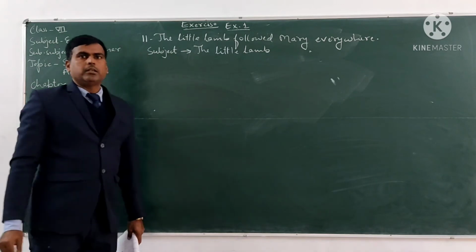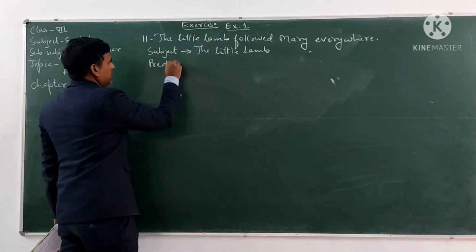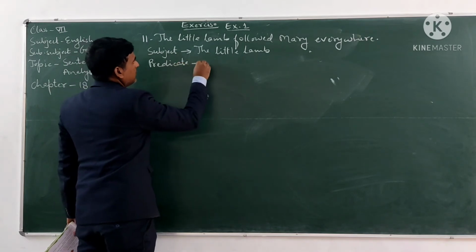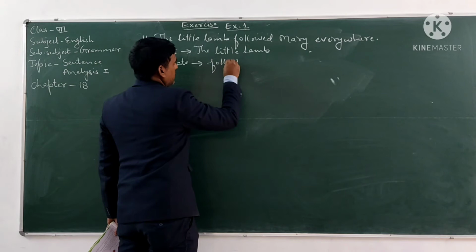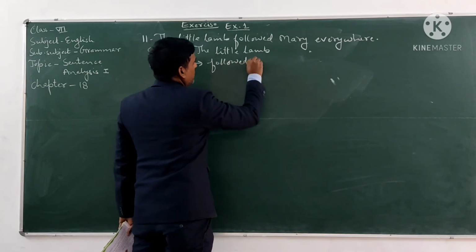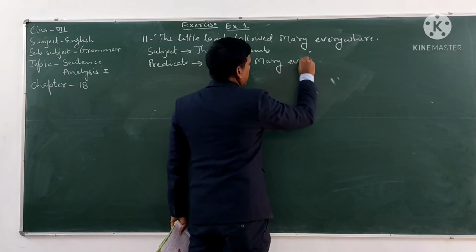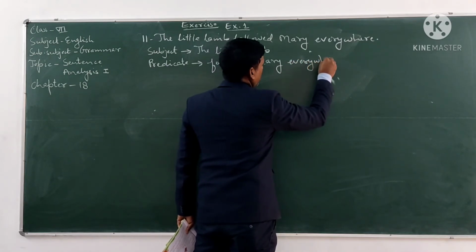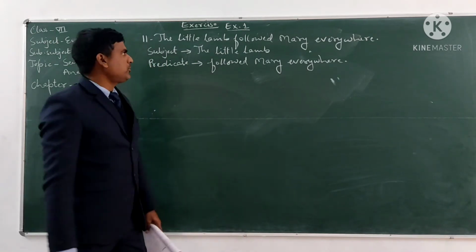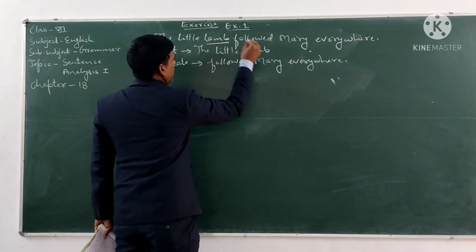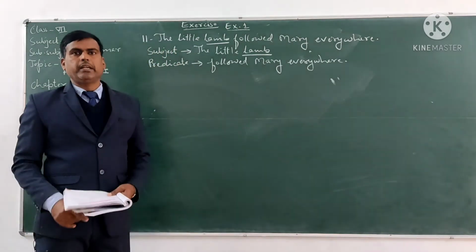And the predicate is followed Mary everywhere, and the subject word in this sentence is lamb. Lamb is the subject word in this